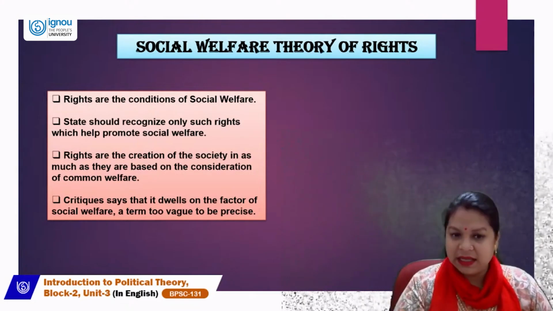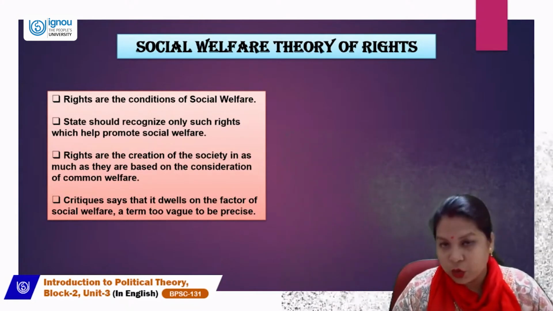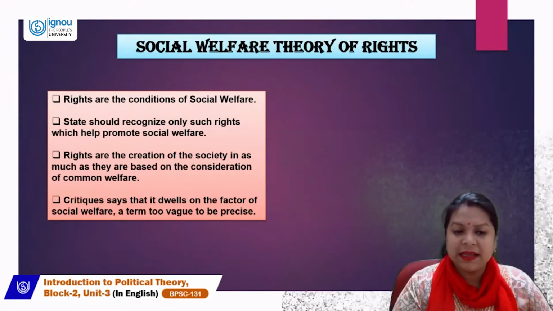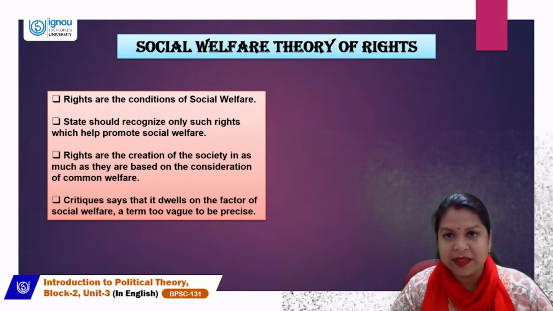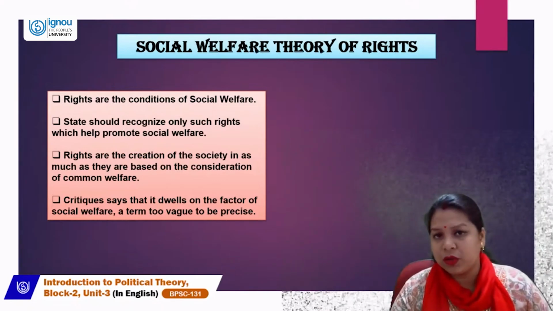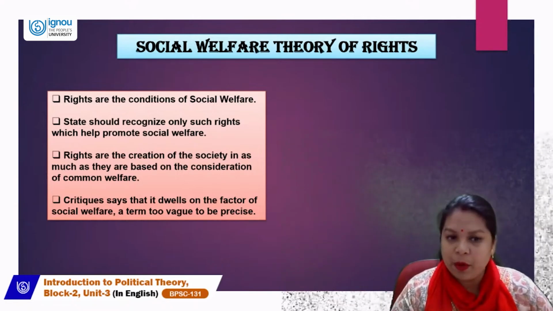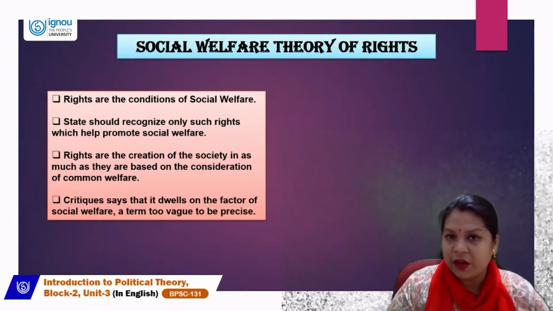So what is being said here is that the ultimate aim of right should be social welfare, common welfare. But here, critics say that it dwells on the factor of social welfare, the term too vague to be precise. What do we mean by social welfare? This is something which should be defined properly, which is not there, and that is why the term is very vague to be precise.